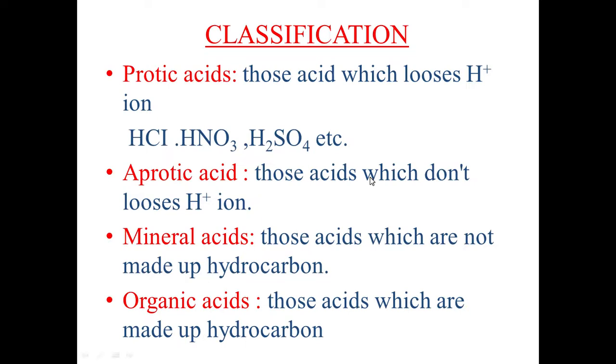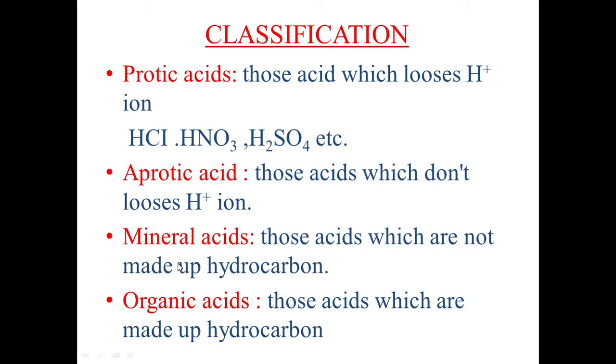What is the classification of acids? Acids may be classified as protic acids, those acids which lose H plus ion. That means acids which possess hydrogen are called protic acids, because the term proton is used for H plus ion. Next is aprotic acid. A means absent. Those acids which don't lose H plus ion because they do not have hydrogen atoms.